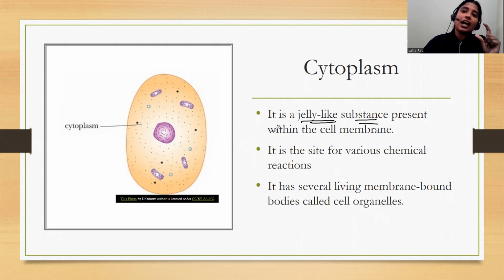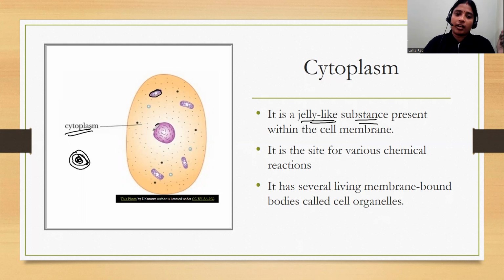You might have seen an egg. It has the yellowish part, the yolk, and then it also has some jelly-like substance floating in it. That jelly-like substance is nothing but cytoplasm. So this jelly-like substance is present inside the membrane everywhere, and all the other structures are present floating in this cytoplasm.